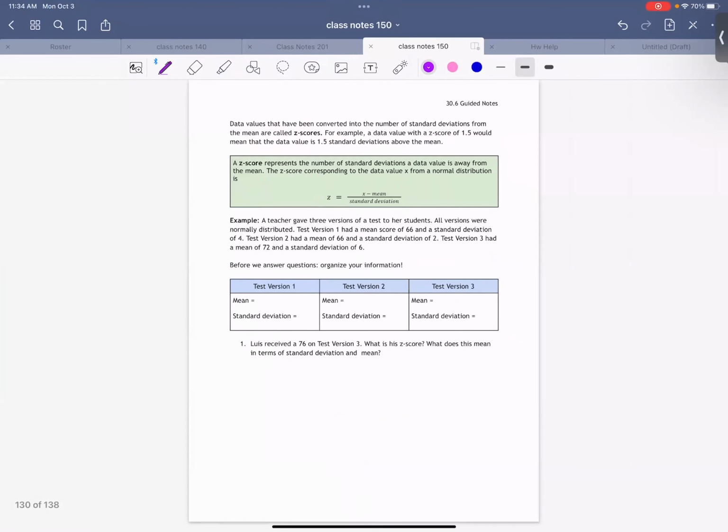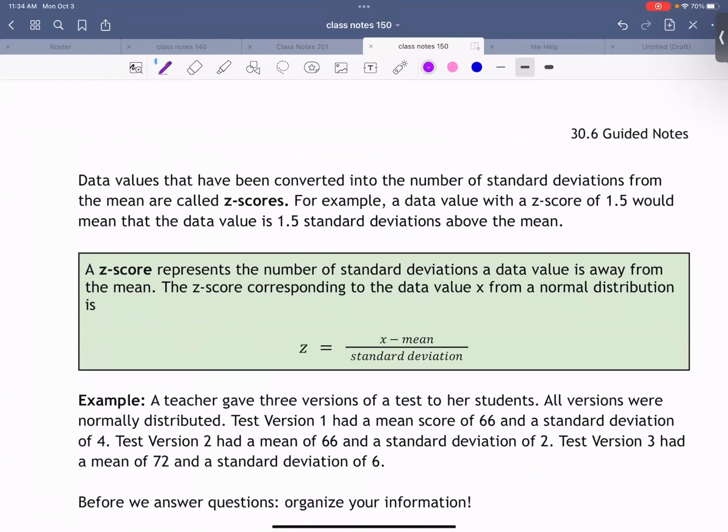All right. Now we've talked about this rule and it is very useful because we're always interested in between 1 standard deviation away, 2 standard deviations away, 3 standard deviations away from the mean. But sometimes we don't want to be just constricted to 1, 2, and 3 standard deviations away from the mean.